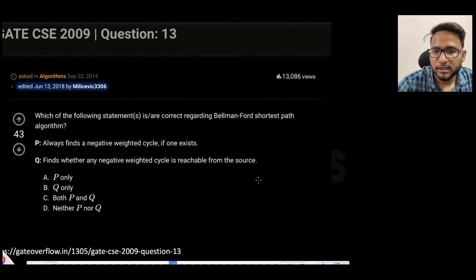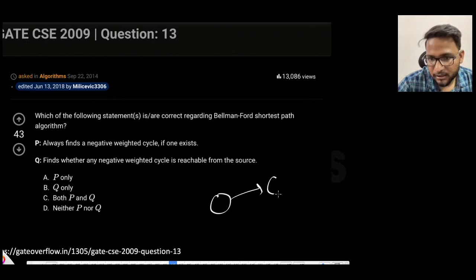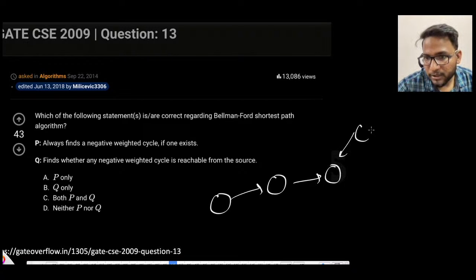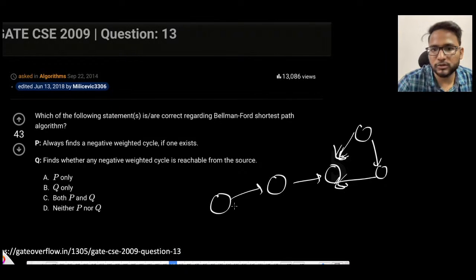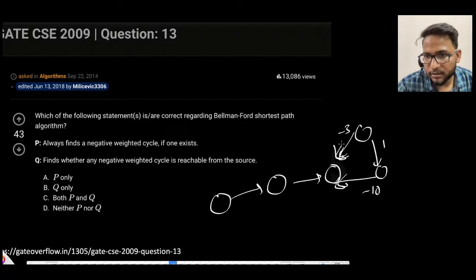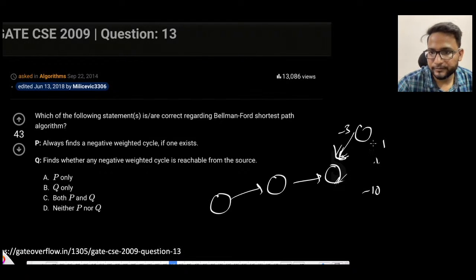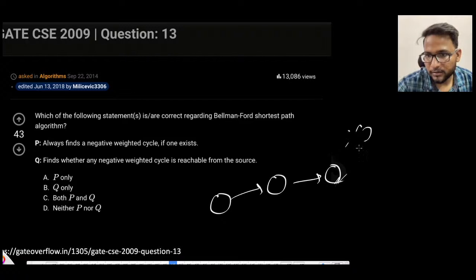May not be right. See, suppose there is a negative cycle. Suppose this is a graph, but there is a negative cycle that is not reachable from your source vertex. Maybe let's suppose this is -3, this is 1, this is -10. So this is not a cycle currently, but I can make a cycle somehow which is not reachable from this. So let's just see. Let's just say that the cycle is looking like this. Maybe let's have a cycle.